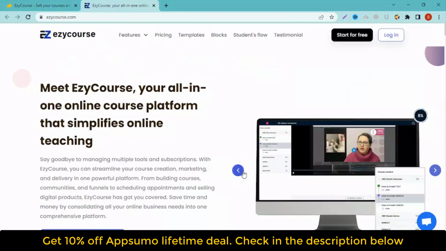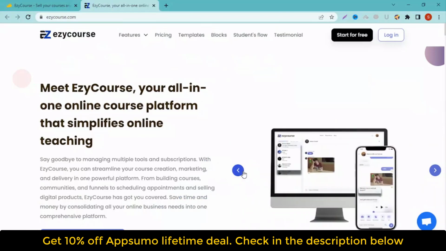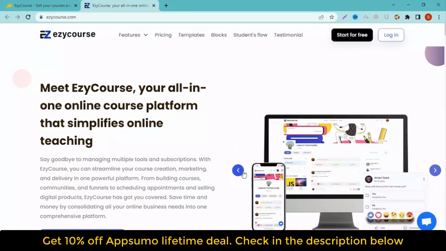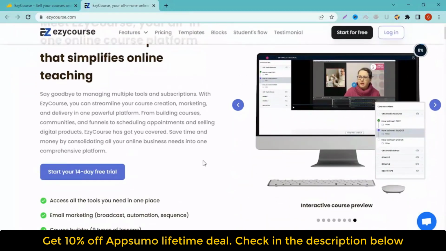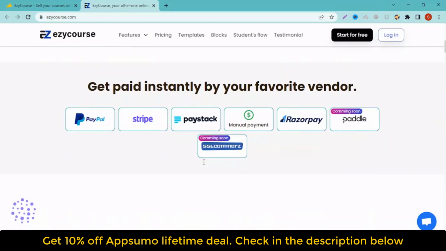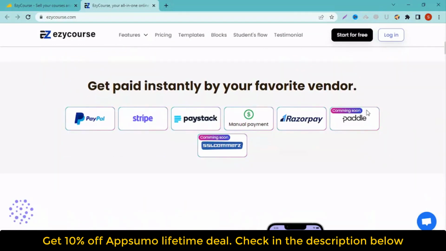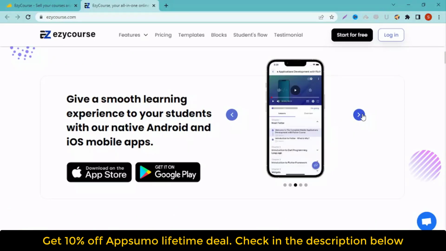Build your own white label website with 250 plus themes to sell courses, services, products, and more. Create membership plans, subscription models, and paid communities for your online courses. Create and sell your courses, services, products, or online communities from one platform. Meet EzyCourse, your all-in-one online course platform that simplifies online teaching. Say goodbye to managing multiple tools and subscriptions.